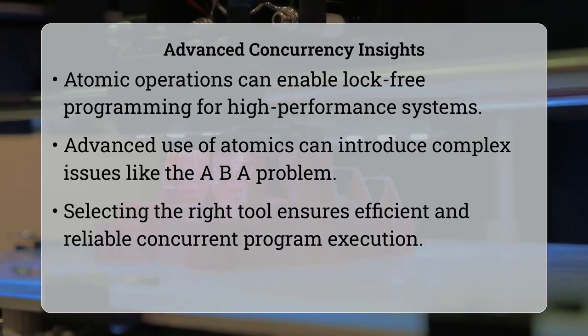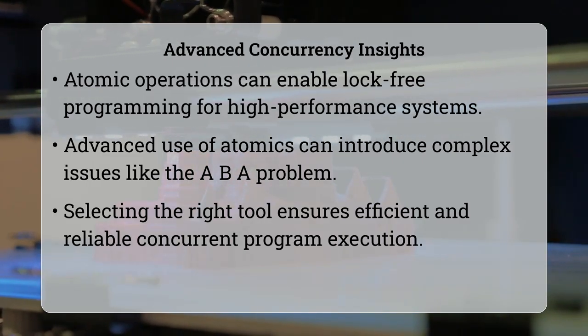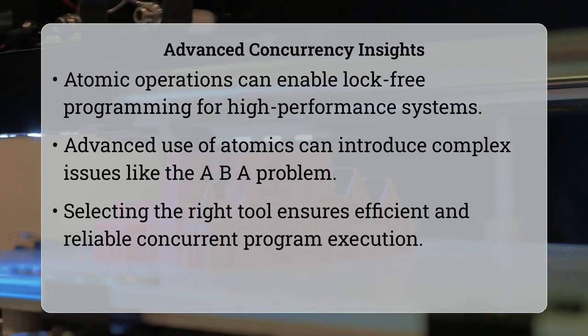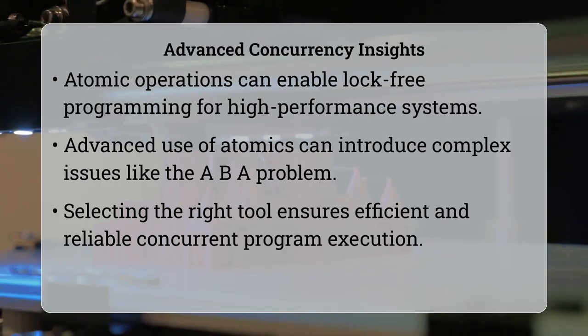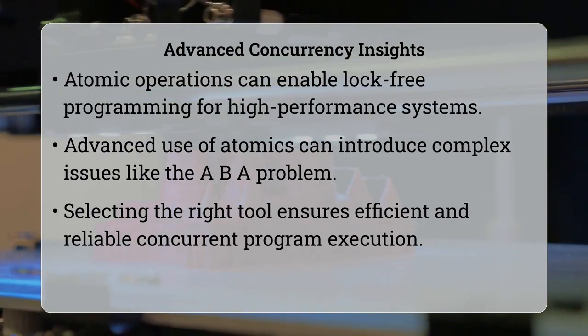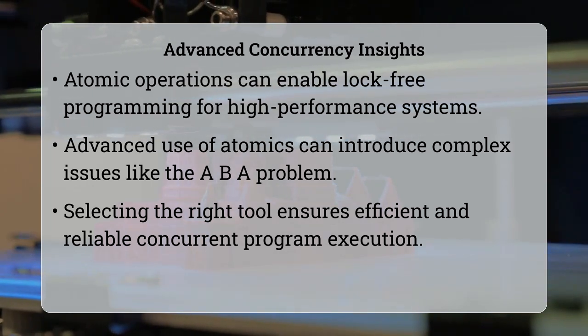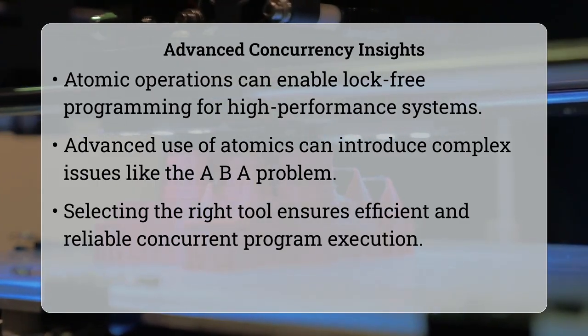Ultimately, both atomic operations and locks are indispensable tools in a programmer's toolkit for building robust, thread-safe applications. Choosing between them hinges on the specific task at hand, the complexity of the shared data, the number of operations involved, and the performance requirements. By carefully selecting the right mechanism, you can ensure that your concurrent programs run smoothly, efficiently, and without unexpected data corruption.